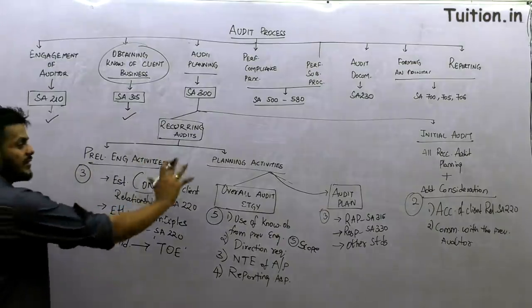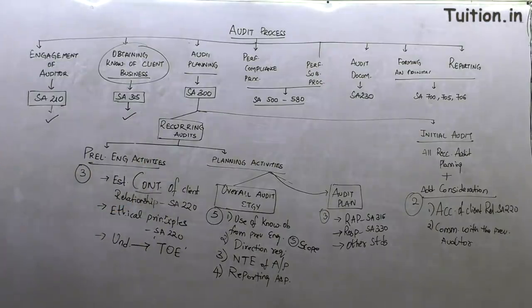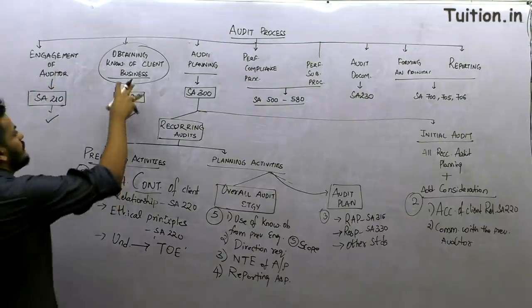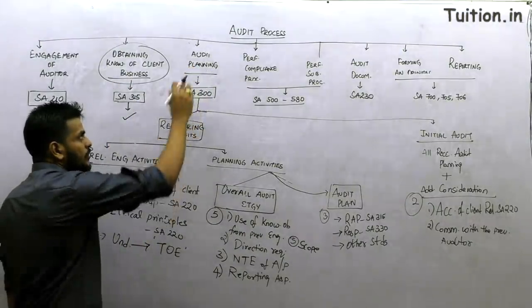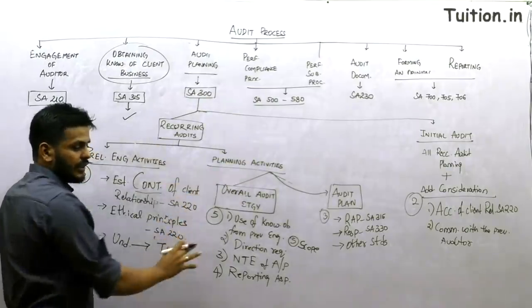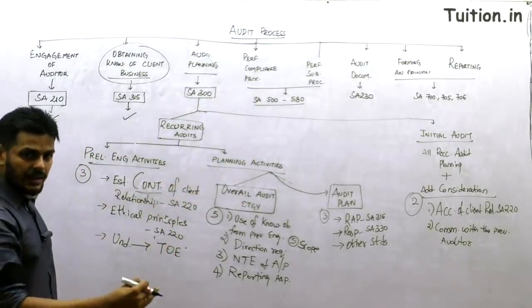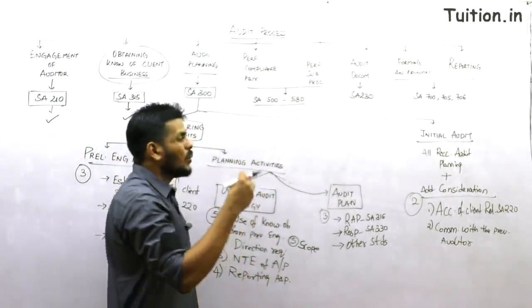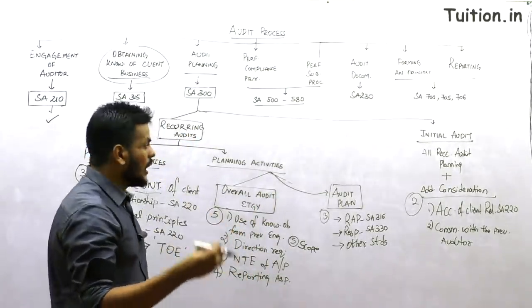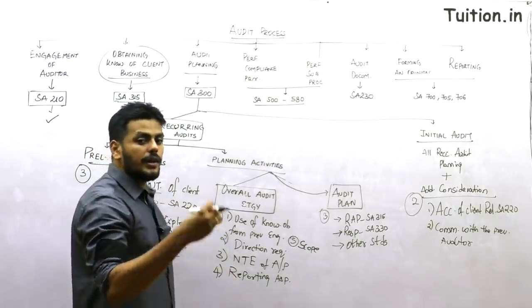So this is exactly the summary of Standard number 300 where you are supposed to plan. We have now done the engagement of the auditor, we obtained knowledge of the client business, and of course we put a tick on this piece of audit planning. So we are now geared up with a plan. All that we need to do is two very important standards at this juncture, which are 315 and 330, because we have to perform audit procedures.